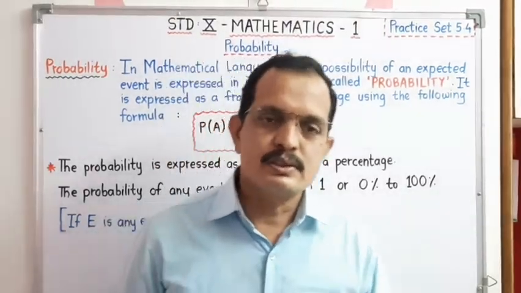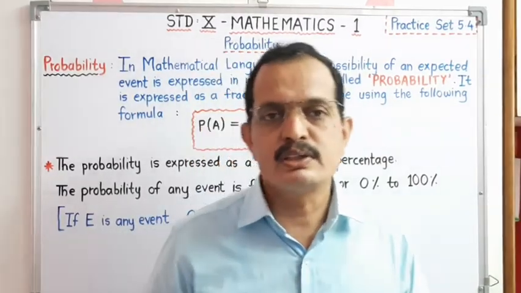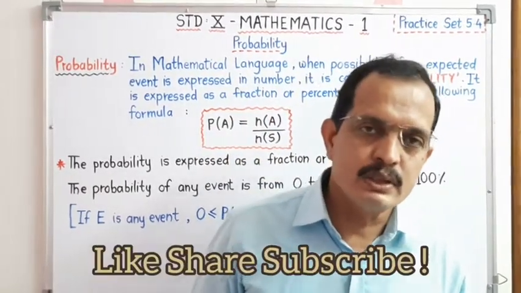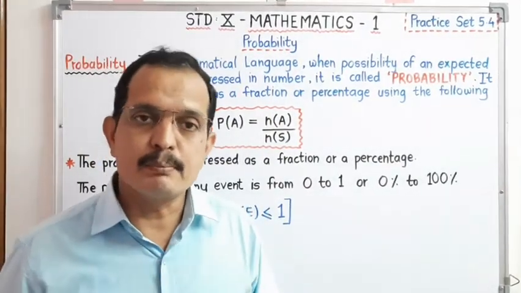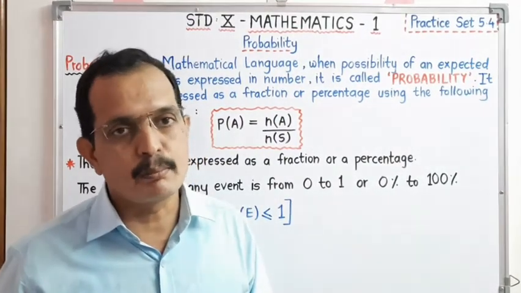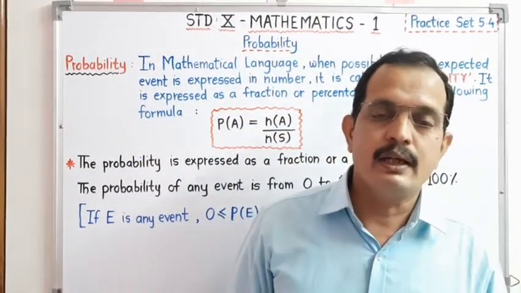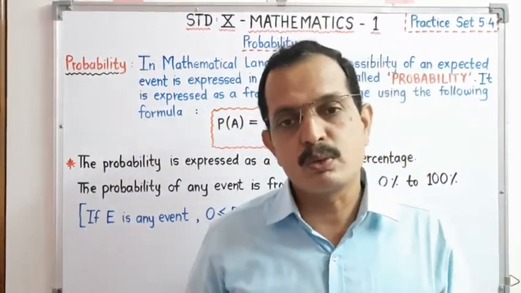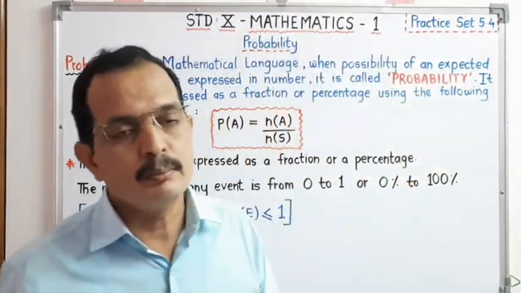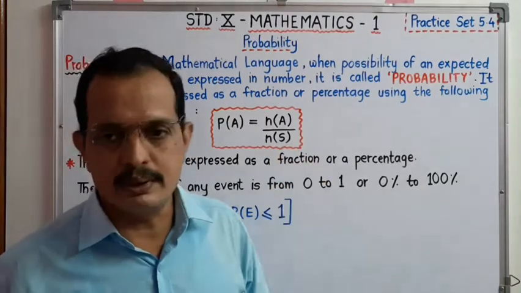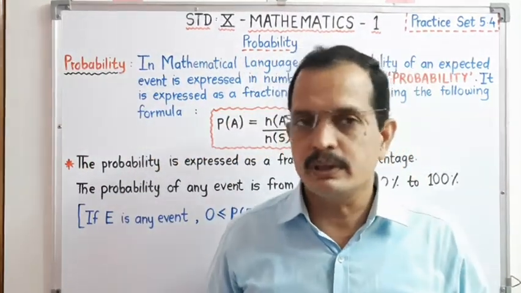Welcome dear students. In the previous lecture we completed what is possibility, what are random experiments, what is the sample space and how to write the sample points. Then we learned what are events and sample points for a particular event. Now dear students, we have to start with the main topic, that is probability: how to find out the probability for a particular event.